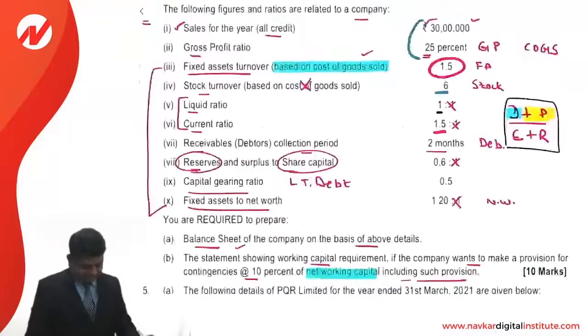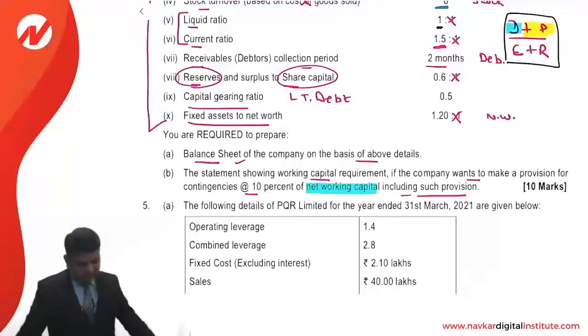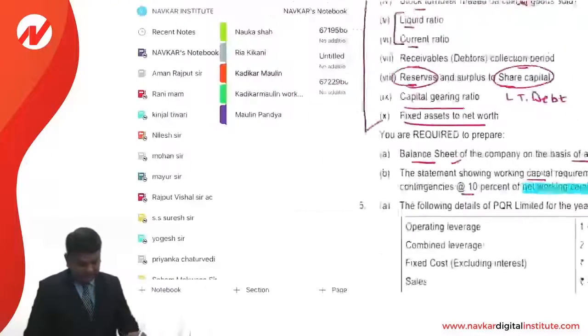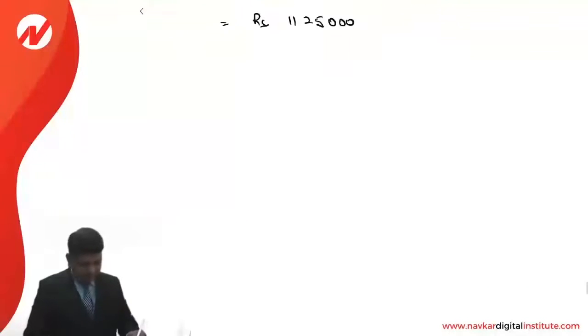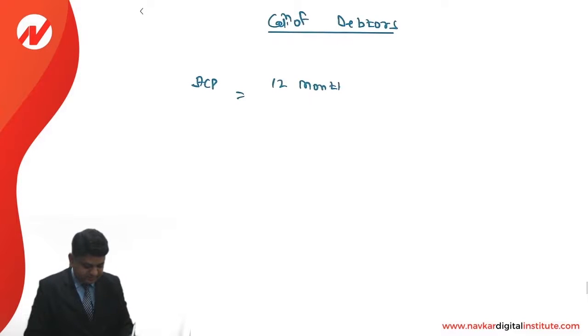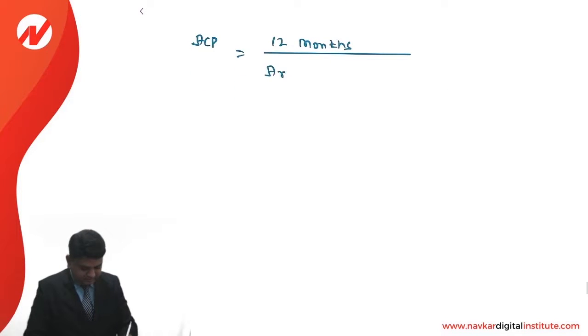Next, the question is providing the information about the receivable collection period that is going to be helpful to calculate the debtors. Calculation of debtors. Let us see in that average collection period is equal to 12 months divided by annual credit sales into debtors.